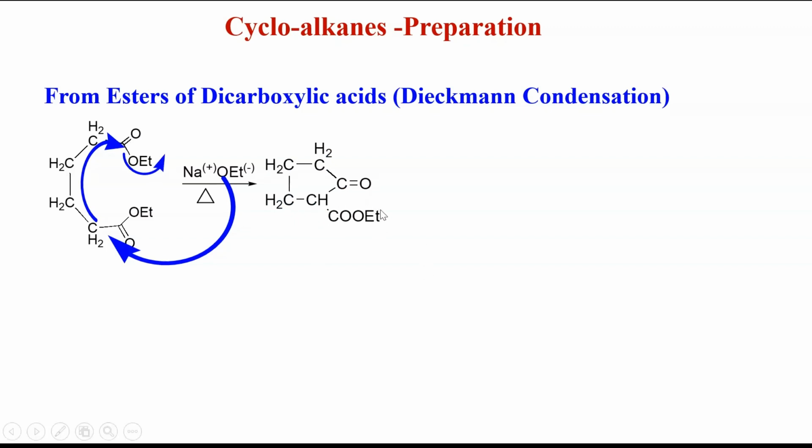Upon hydrolysis and decarboxylation, COOEt is lost, and when I treat this with zinc amalgam, I'll get the corresponding cyclopentane. This is the Dieckmann condensation. Dieckmann condensation is an internal cyclization. This is an internal Claisen condensation.